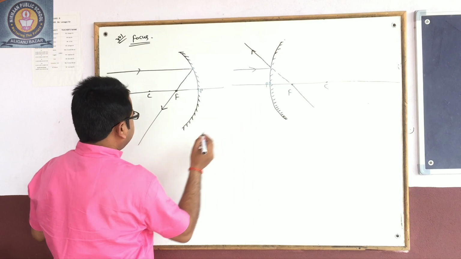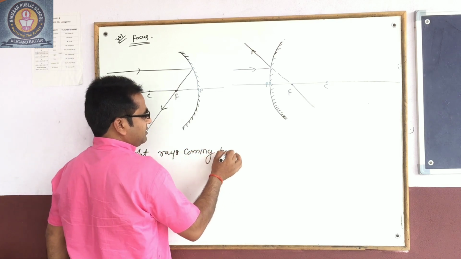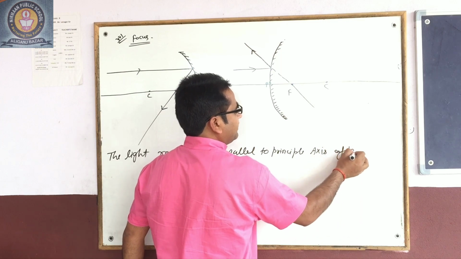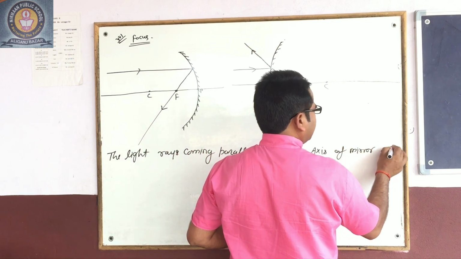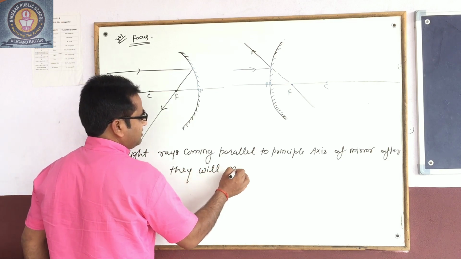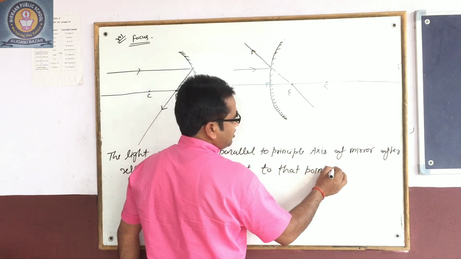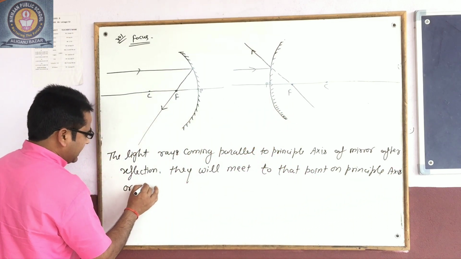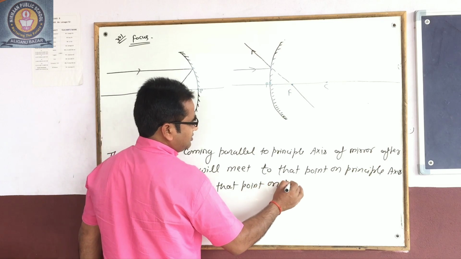So here you will write that the light rays coming parallel to the principal axis of the mirror, after reflection, will meet at that point on the principal axis or appear to meet at that point on the principal axis.